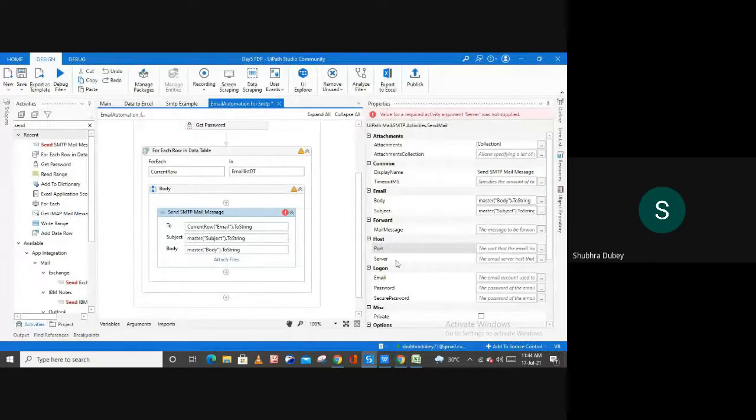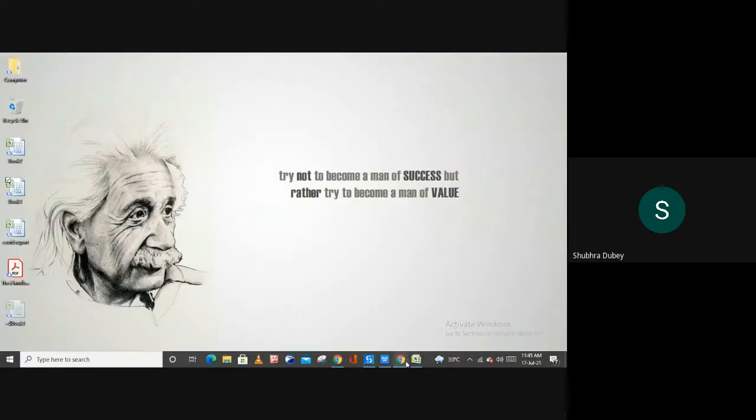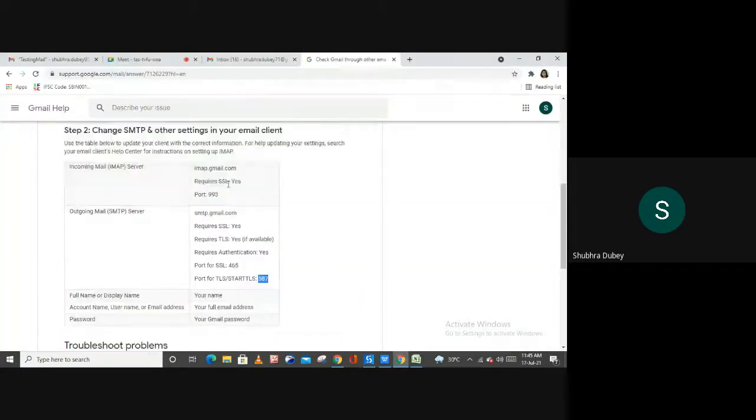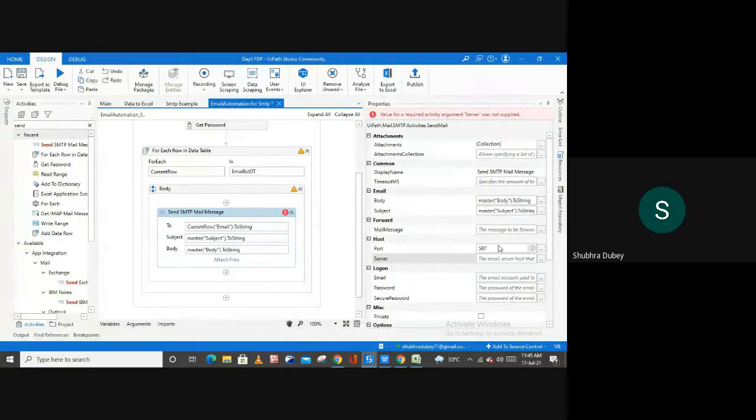Put this port here, right? And then we have this server name. We have to provide the server name also. So the server name is smtp.gmail.com. Okay. Over here.